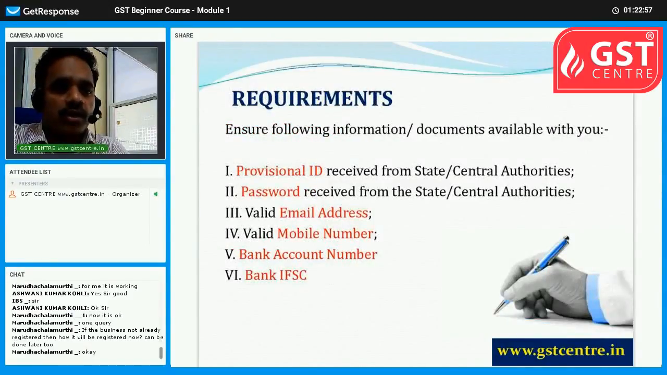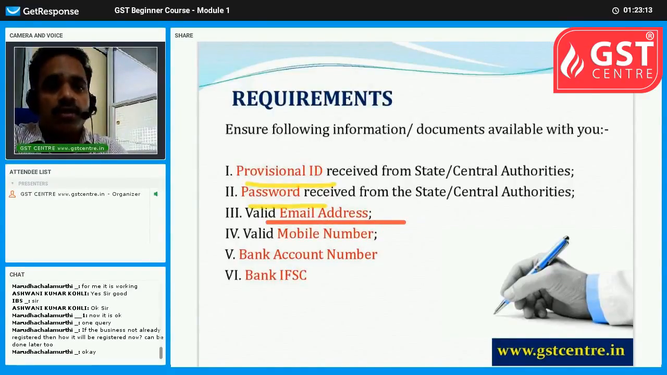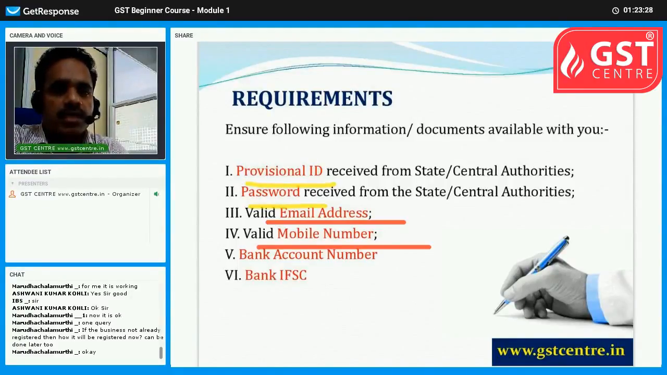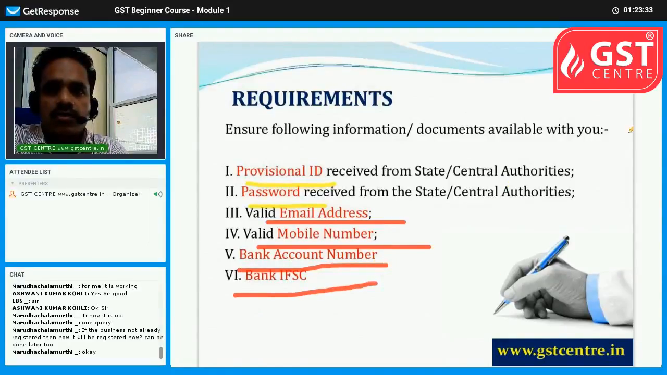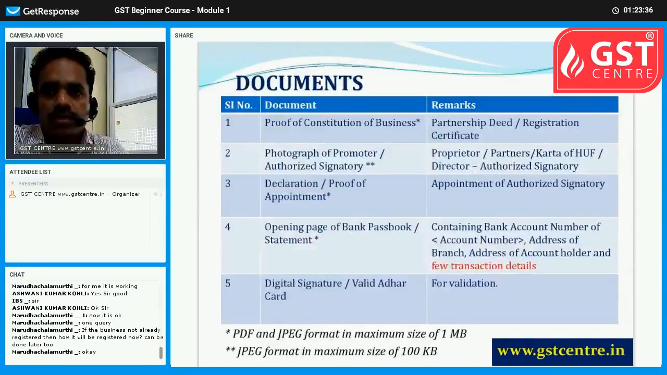Okay, so what are the requirements for enrollment? One is the provisional ID and password that you will get from the tax department. The other requirements are you should have an email address that should be used for a long time. It should be used by the authorized signatory. There should be a mobile number. This email and mobile number is very, very important because all communications you get from the GST portal will be directed to this email and mobile number. Then you should have a bank account number and bank IFSC code. So these are the requirements.